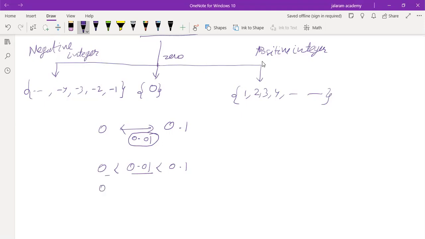There are several numbers which lie between 0 and 0.01, like 0.001 is one example. So no one can write a number which lies just after 0. Is that clear to you? Number means real numbers. Understood? You can tell the integer which lies just after 0, but you cannot tell the number which lies just after 0. Is that clear to you, everyone?